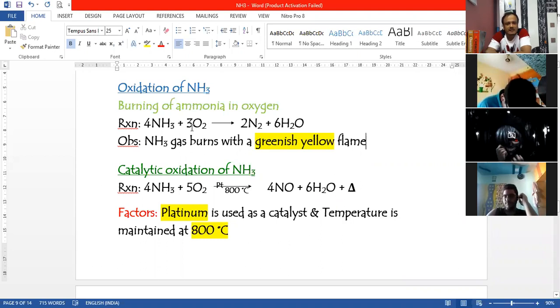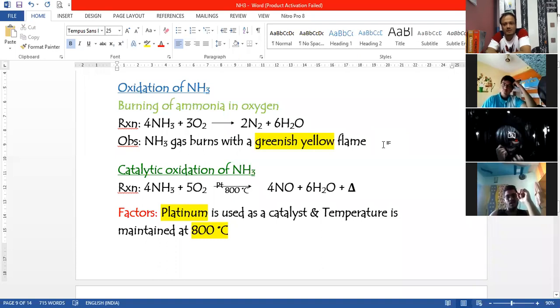So without any catalyst, you can see that the products which are formed are nitrogen and water. This is the reaction which you have to remember, and the observation which we see over there is that ammonia gas will burn with a greenish yellow flame. It is very important to remember the color of the flame. As I told you that day, the textbook says green flame or greenish yellow flame.